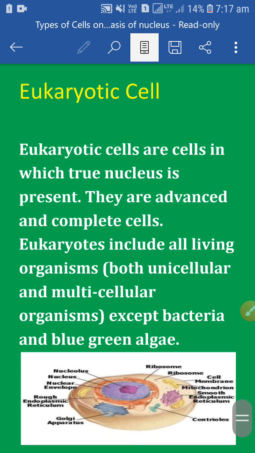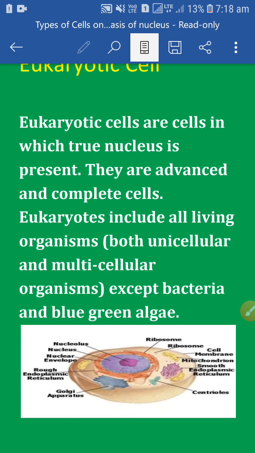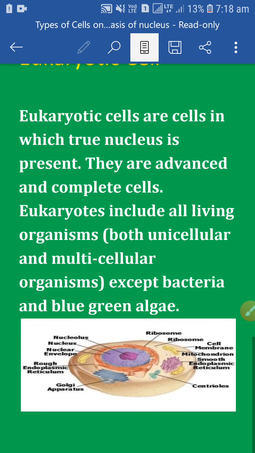Eukaryotic cells are further categorized into plant and animal cells. These are also different from each other in many ways. Here we will provide the figure of eukaryotic cell.